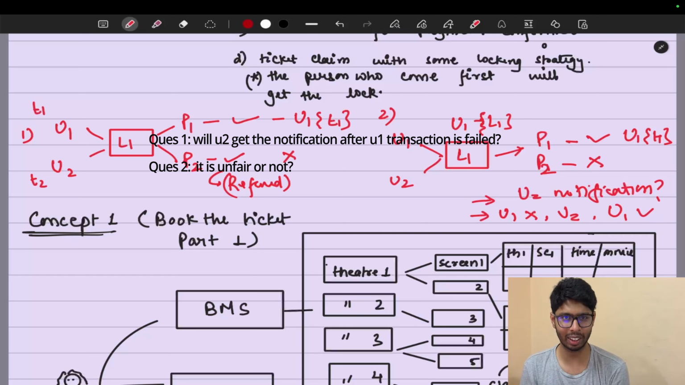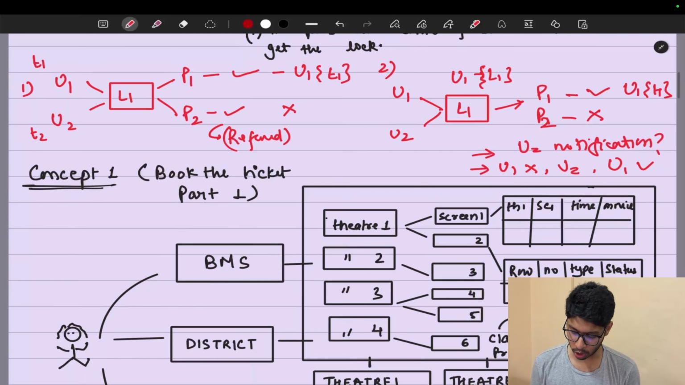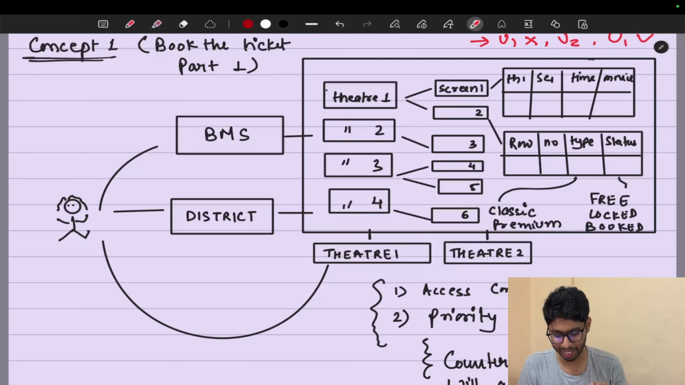The first question is: should user 2 get the notification? The second question is: is it unfair or not? So these are the two questions. I want you to think a little bit about them and answer me in the comment section. Now let's talk about the concepts. This is the most important concept of this whole video.